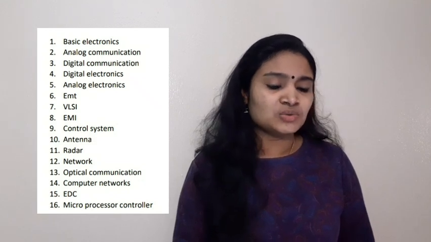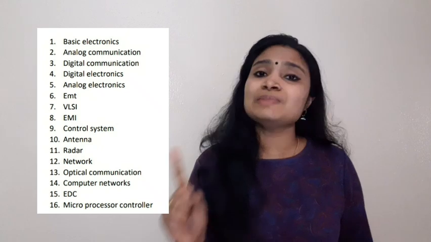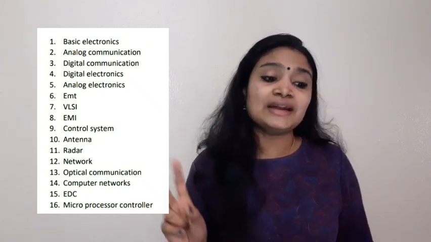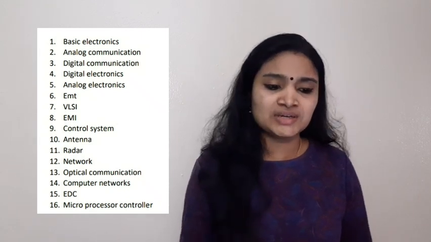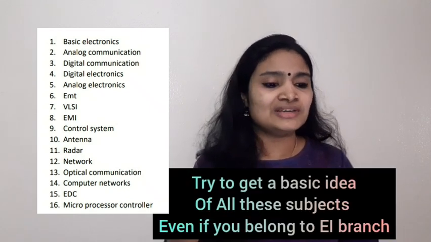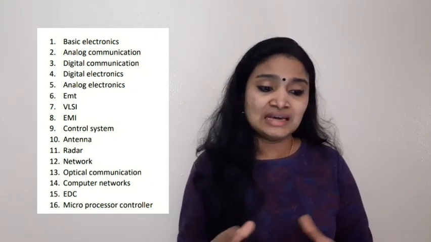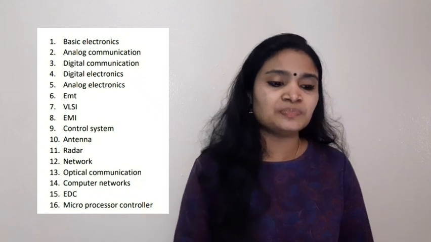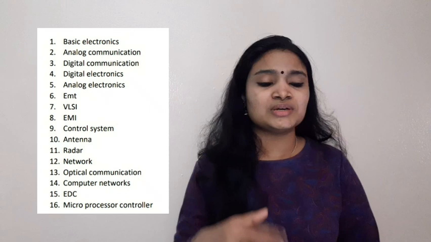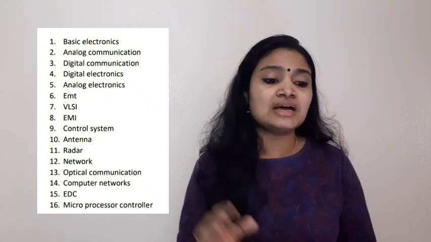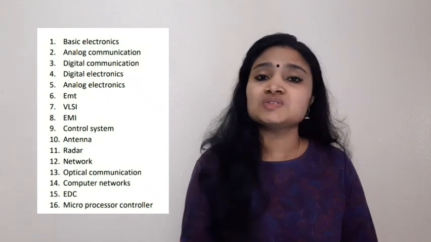The subjects that you have to prepare from the electronics area are, first, basic electronics, then analog communication, digital electronics, analog electronics, EMT, that is electromagnetic field theory, EMFT or EMT, then VLSI, EMI, that is electronic measurement and instrumentation, control system, antenna, radar, network theory and network analysis, optical communication, computer network, EDC, that is electronic devices and circuits, microprocessor and microcontroller.